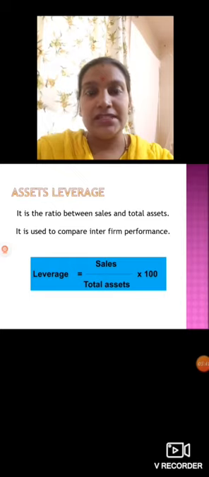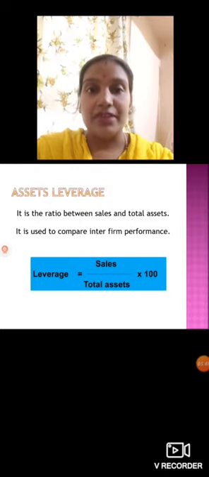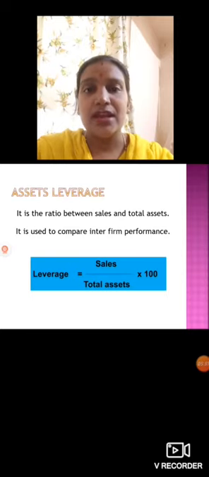Within an industry, within a business firm, inter-departments will be there, right? Different departments' performances can be verified. Then how are we going to calculate this asset leverage? Sales divided by total assets into 100. This is the formula to calculate assets leverage. But we don't have sums on these two leverages here.